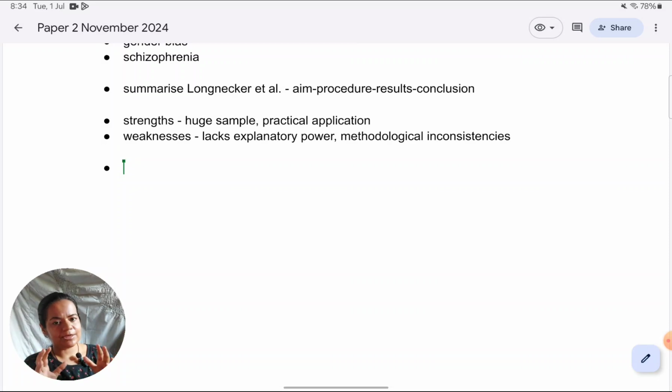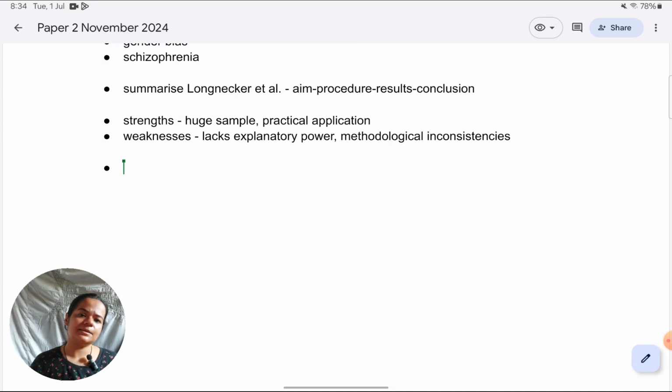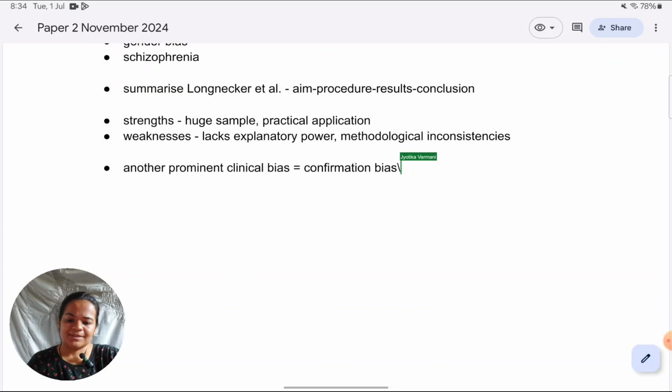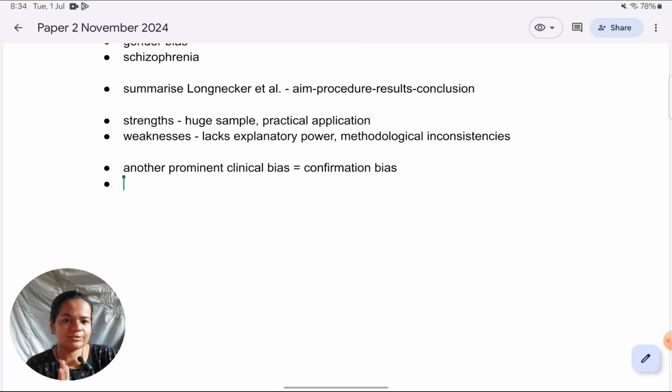But right now, what I've taken, gender bias and confirmation bias, are not directly related to each other. These are two different types of biases. So I will not be able to link it. There should not be forcible linking which is not actually there. So it can just be a simple transition. It can be as simple as saying another type of bias, or a prominent clinical bias, is confirmation bias. A slight link is there with what I've written previously, that this is also commonly found in the case of schizophrenia. That way I can show a little coherence in the answer.